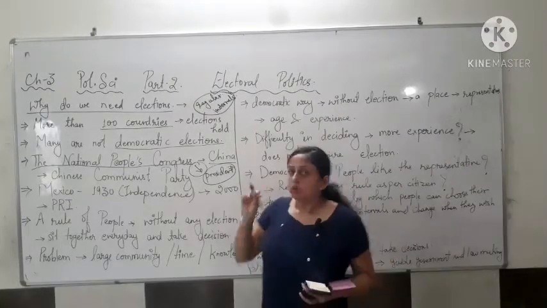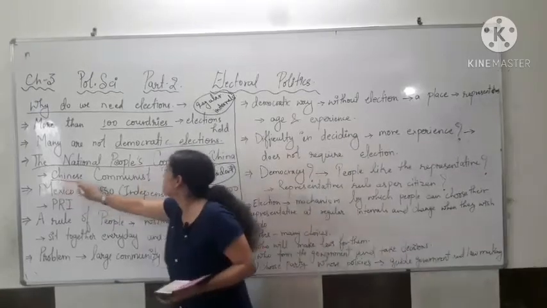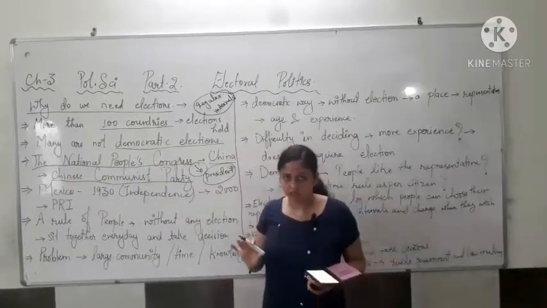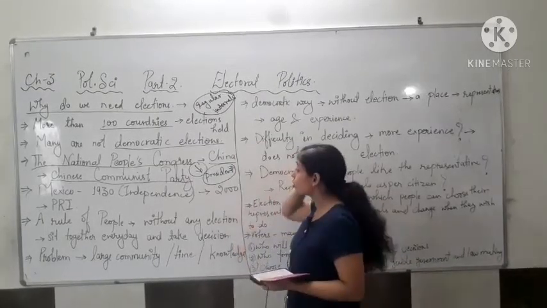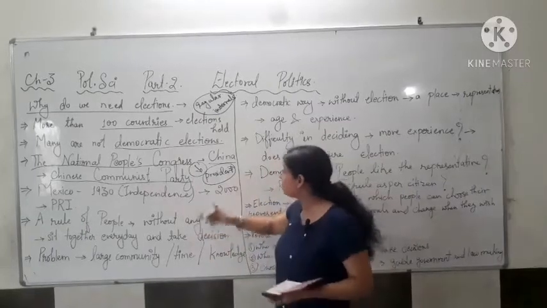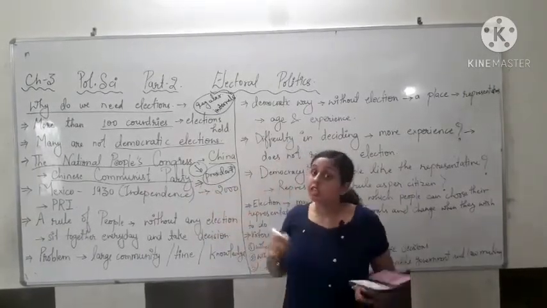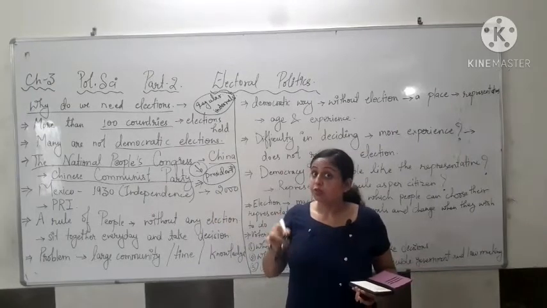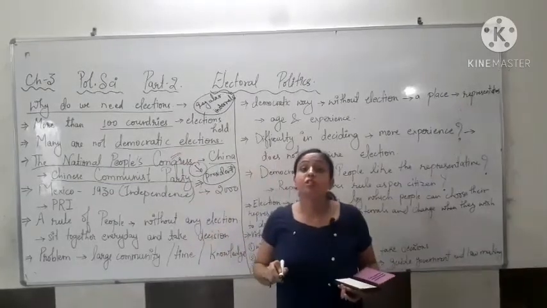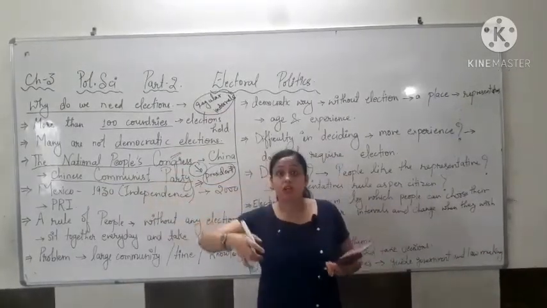Now, the elections are only held between the Chinese Communist Party and some of the small political parties. Also, the participants who are going to take part in this election are first selected by the National People's Congress.